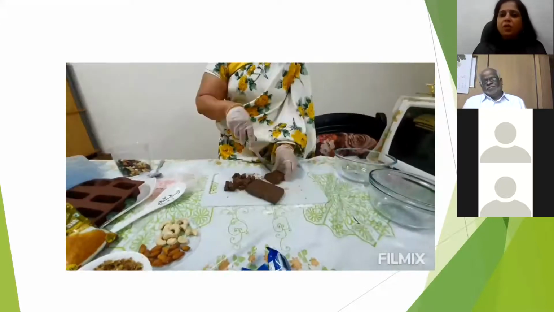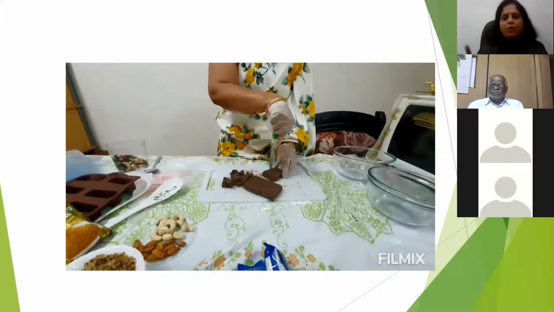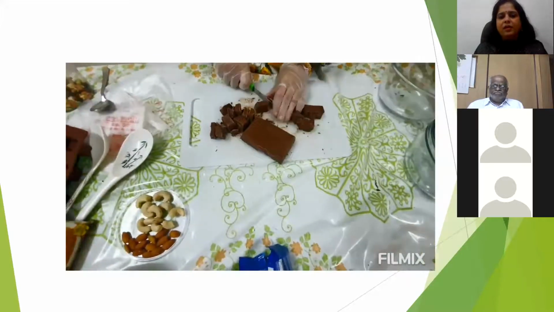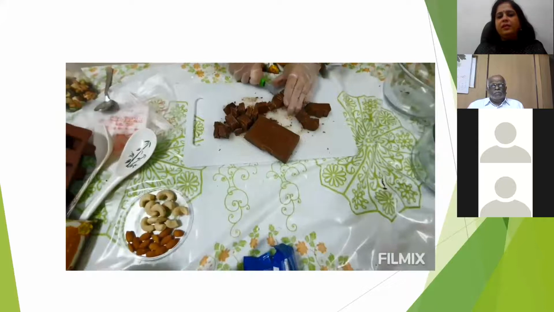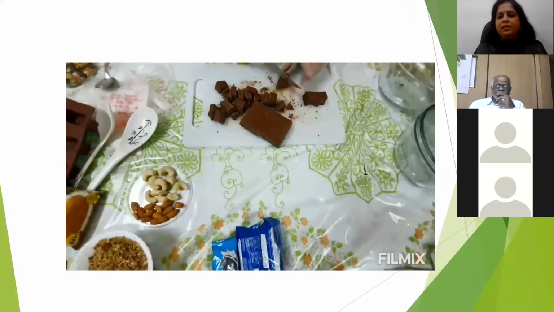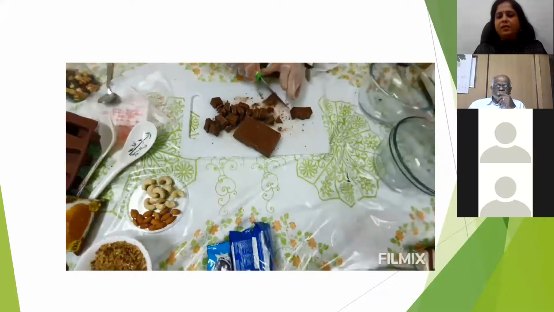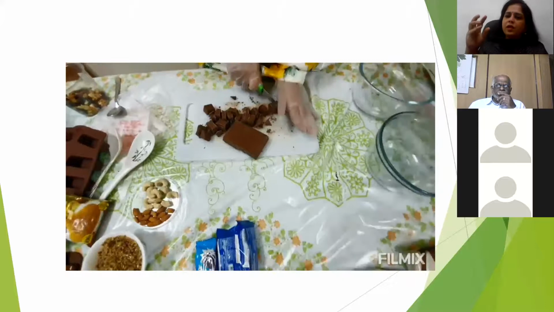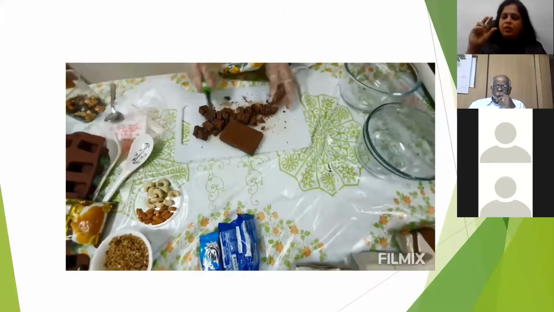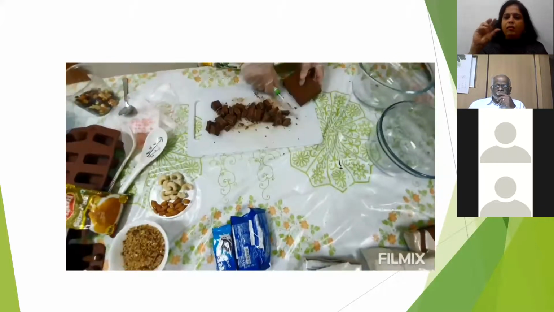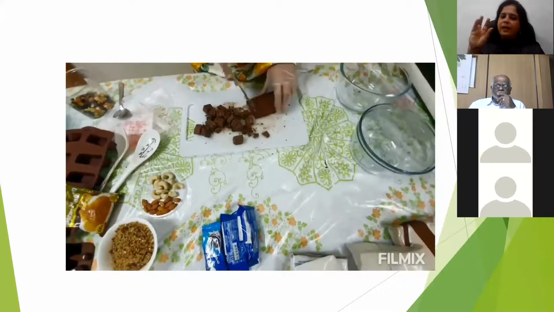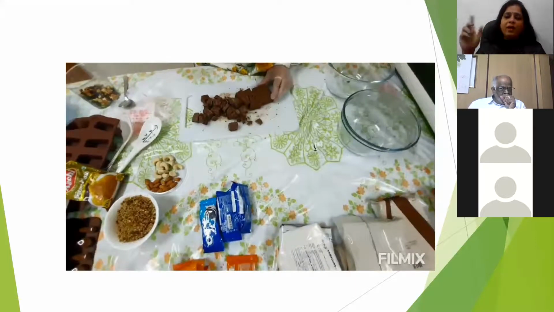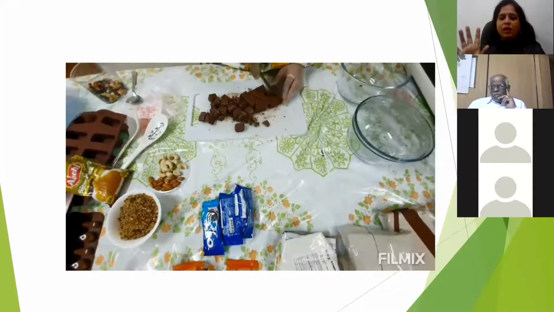Normally for health bar, we use only milk chocolate. Milk means brown. So we use this brown chocolate. For rocks, we will be using the full dry fruits as such. Full cashews and full badam, like that. But for health bar, we normally grind it into granules.